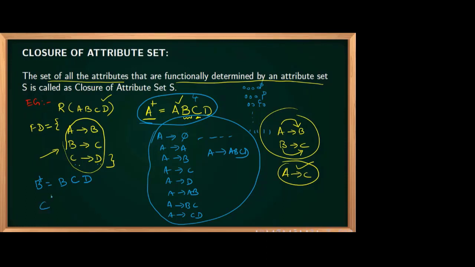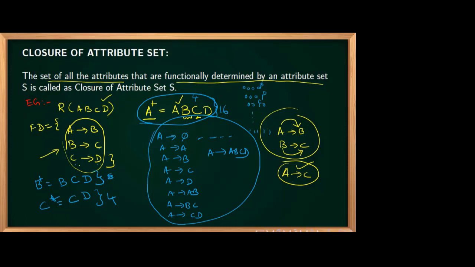Now what is C closure? Can you tell me C closure? C closure definitely contains C. And C determines D, so D also will come. So how many functional dependencies? 4 functional dependencies. So this can make 4, this can make 8. What about this one? This can make 16.